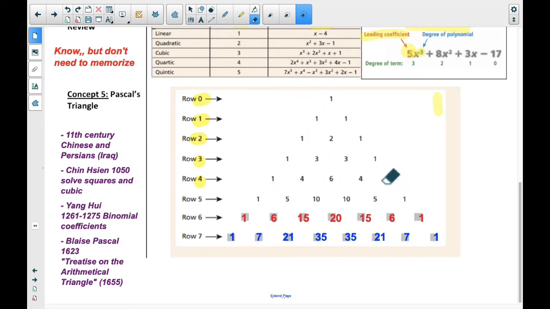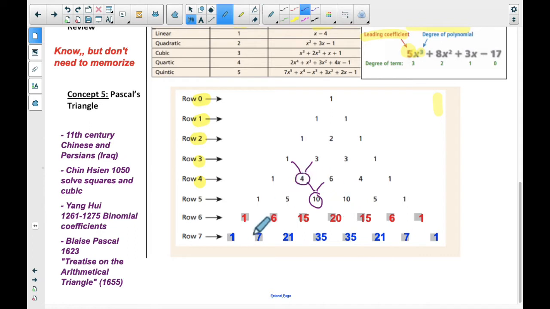Now, what were some of the patterns? I'm going to have you show me in class what some of your patterns were, because like I said, there are a bunch. But for what we're doing in this unit, the pattern that I'm looking at is that I add these two together and they add up to 4. And I add 4 and 6 together and they add up to 10.